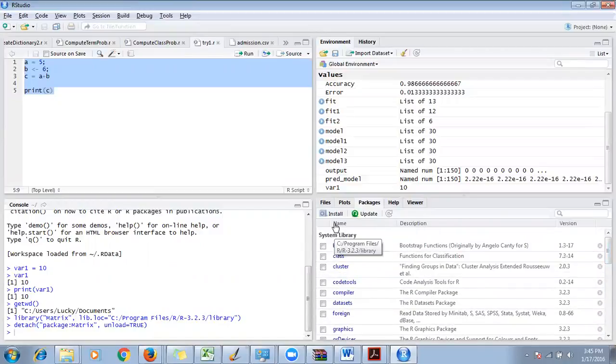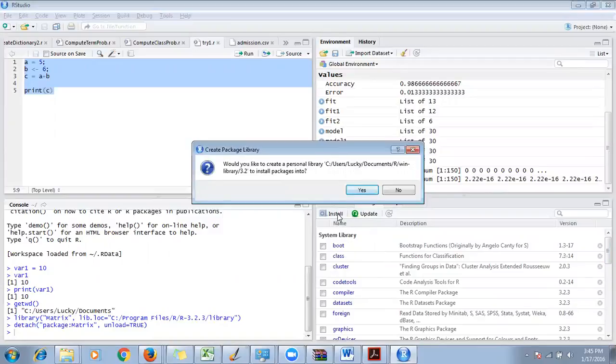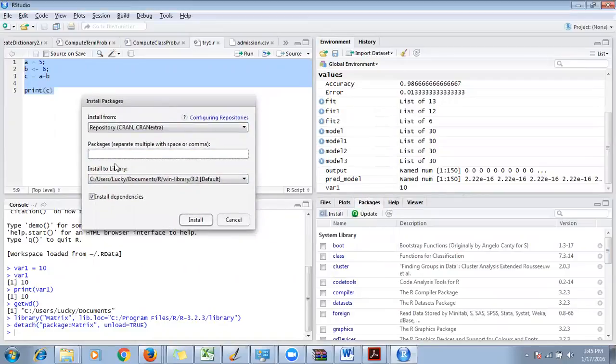But if you want to install another package, then you can go ahead, and this is your mirror. Basically, I'm going to install a package and I'll ask this particular window to take me to the CRAN site and install some package. Let's say there is a package called Reshape2, and you know that's the package name. You can write the package name here and you can say install. Once you say install, it will install the Reshape2 package for you.